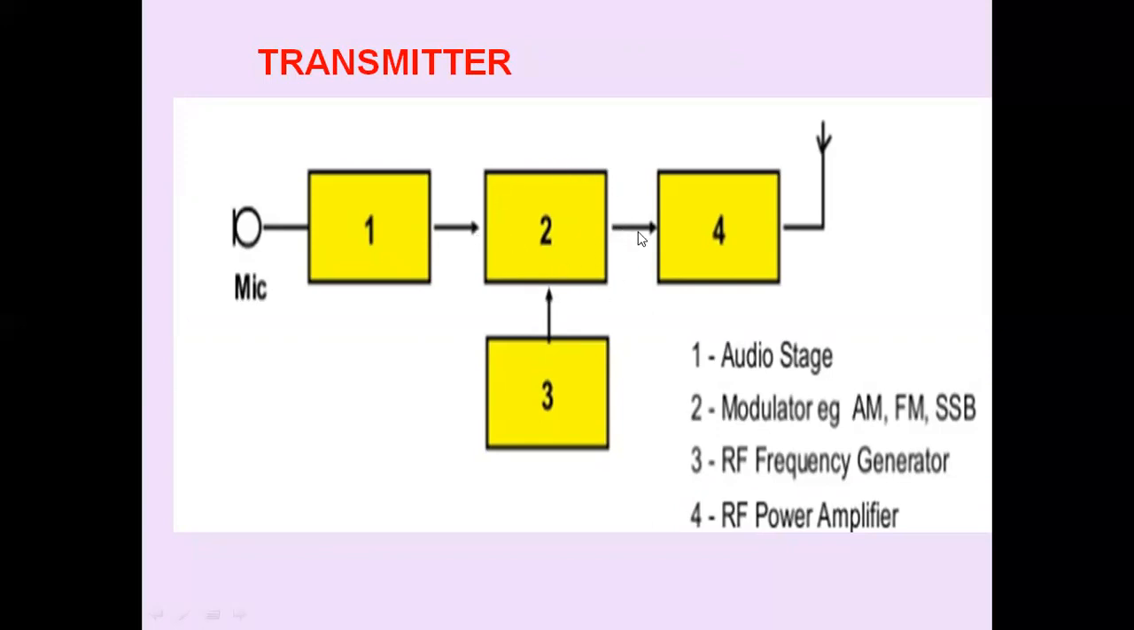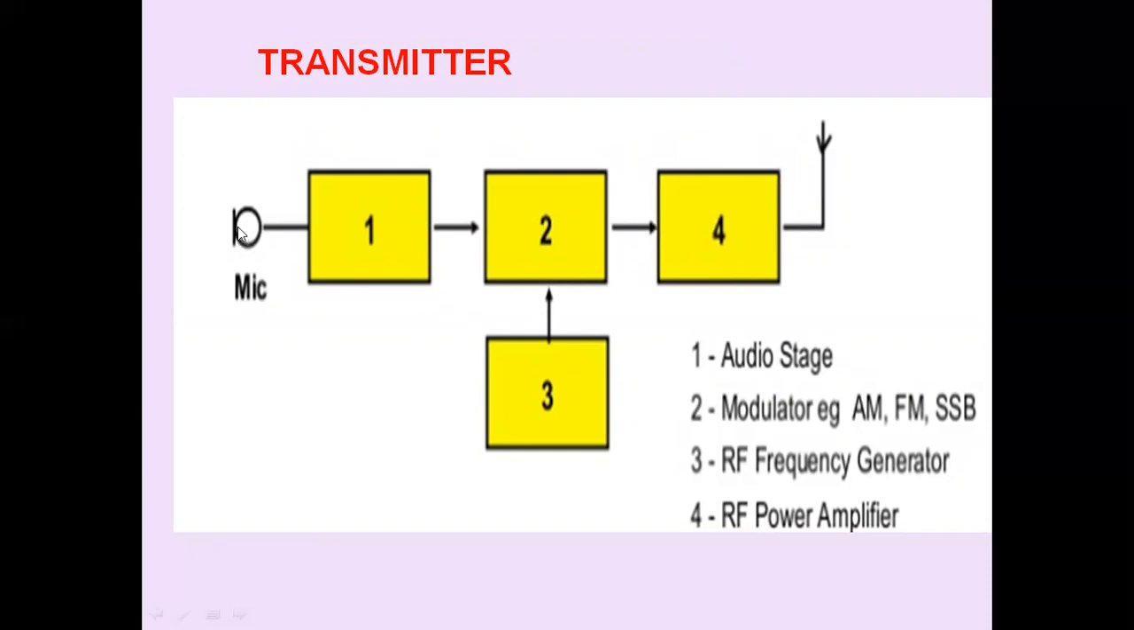Then this modulated signal is applied to the fourth block. This block is the RF power amplifier. This modulated signal is applied to a power amplifier to increase the power level, because we are transmitting this modulated signal to a large distance. Depending upon the type of the transmitter and the distance between transmitter and receiver, we use power amplifier stages in the fourth block here. So a simple transmitter consists of 4 important blocks.